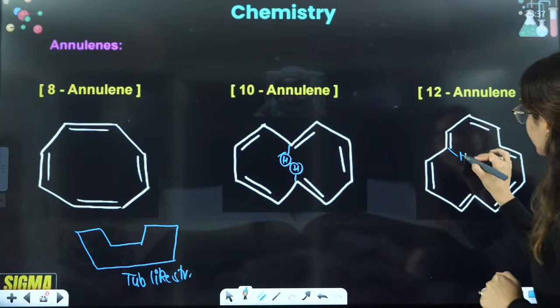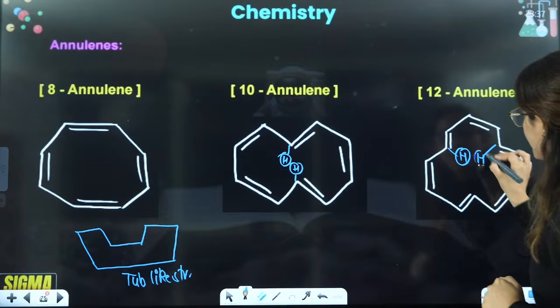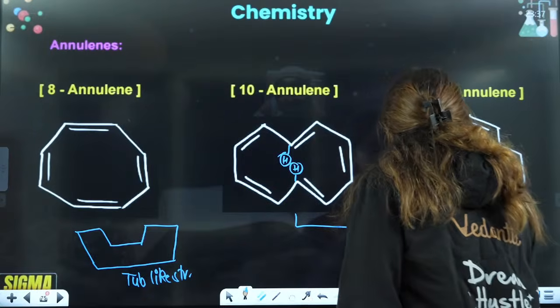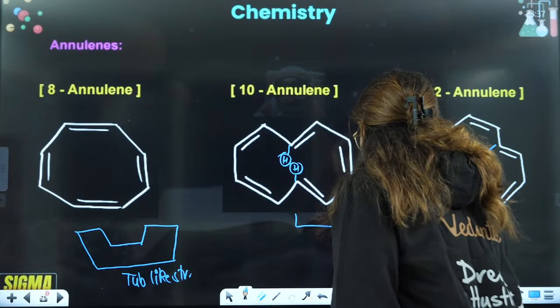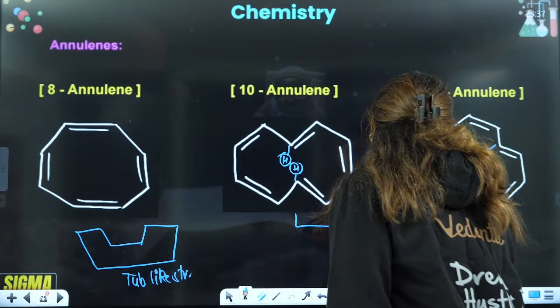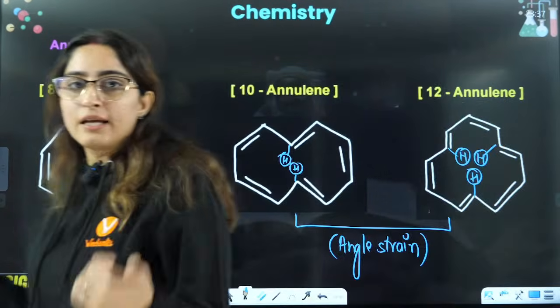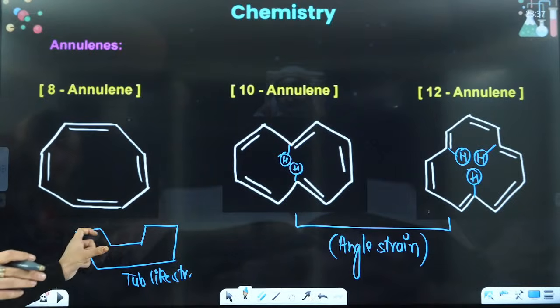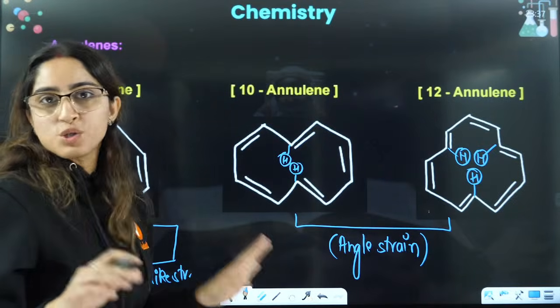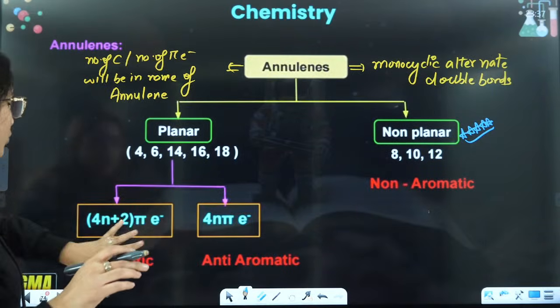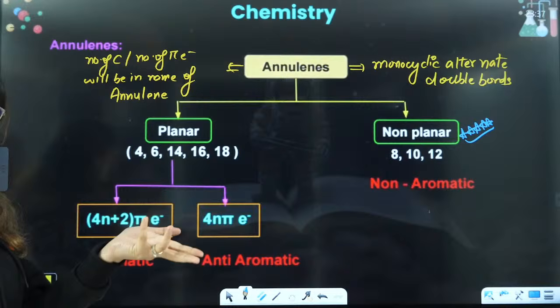Similarly, in case of 12-annulene as well, there is a high amount of angle strain. So these two are non-aromatic because of angle strain. This question is very important: why is 8-annulene non-aromatic? Because of its tub-like structure. These two are non-aromatic because of angle strain. Others are planar in nature, then you just have to check the pi electrons, that's it.